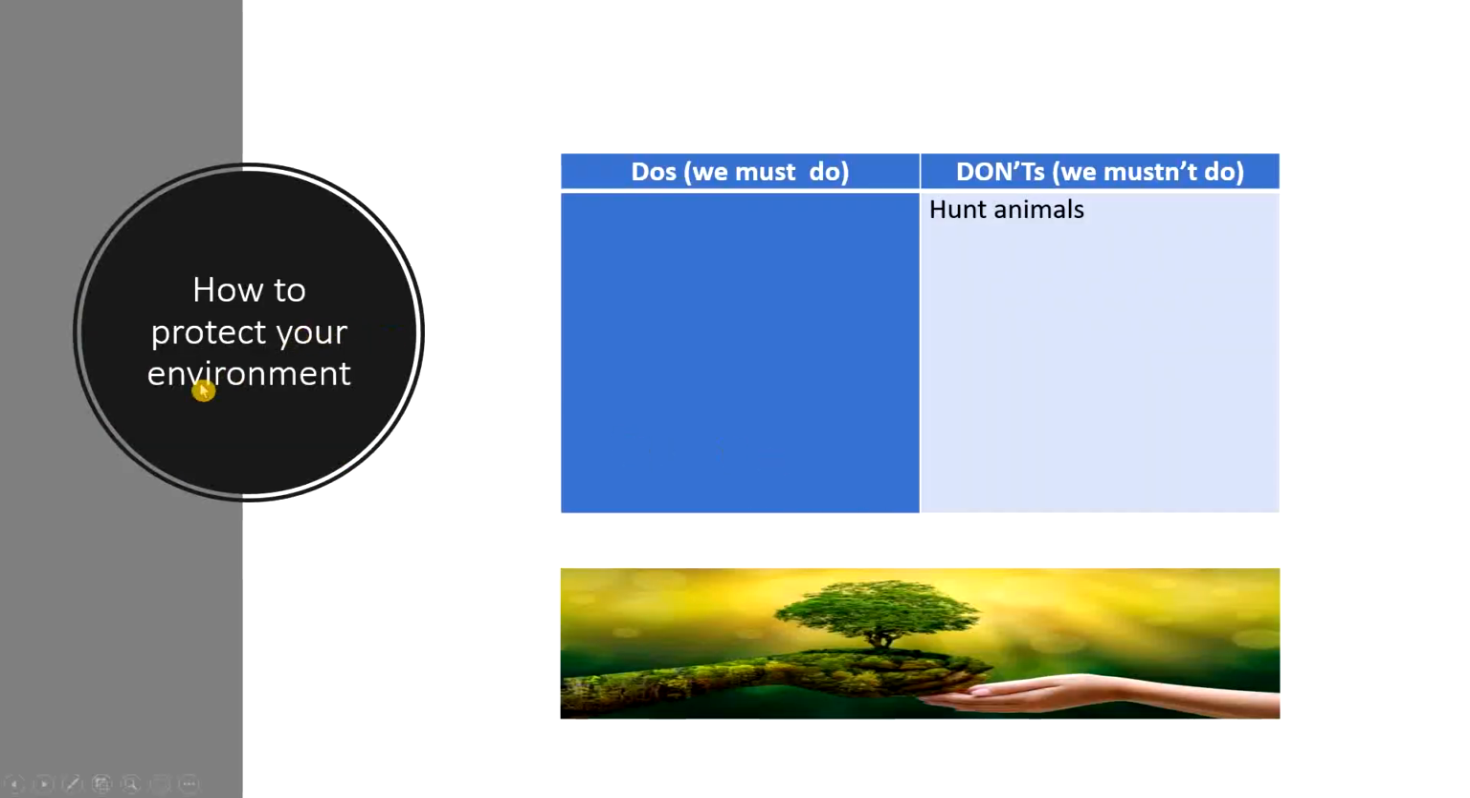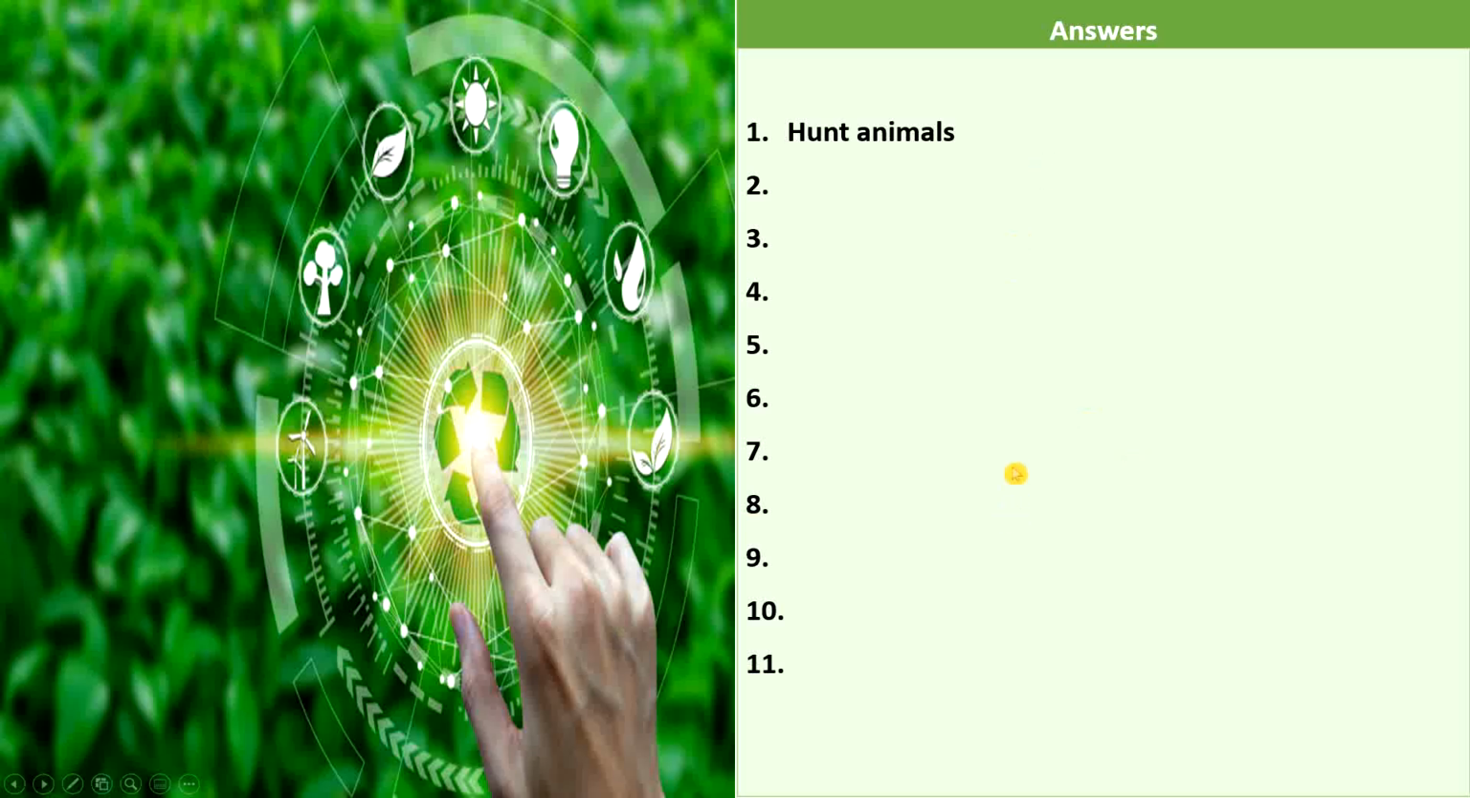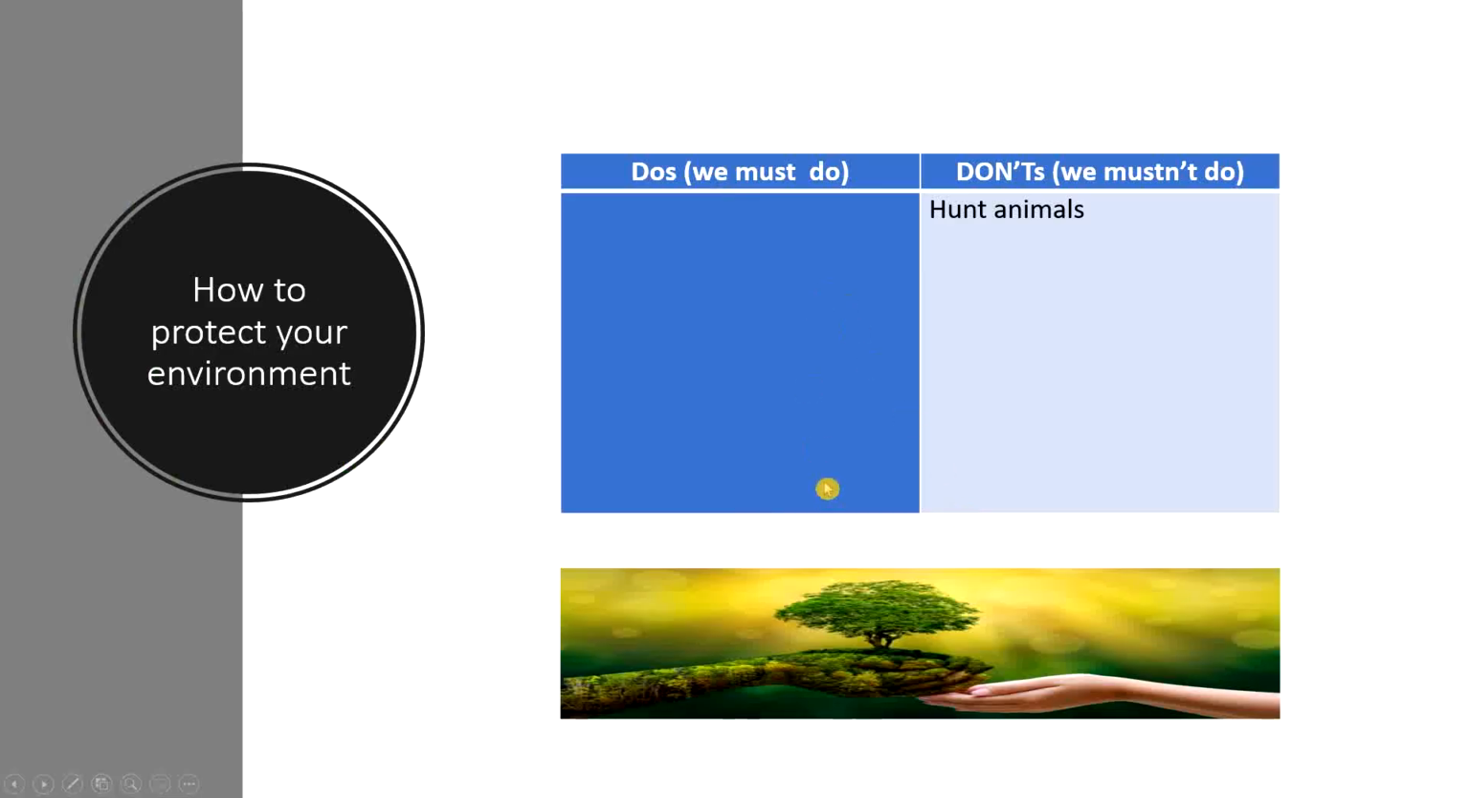How to protect our environment. So the do's and the don'ts. The do's means the things that we must do in order to protect the environment, and the don'ts we mustn't do. So what you are going to do is fill this table from these collocations that you have. When you find the answers, you put them in this column here and this column here. Don'ts means we mustn't do. We mustn't hunt animals if we want to protect our environment. What are the things that we must do in order to protect the environment? I hope that this one is clear.